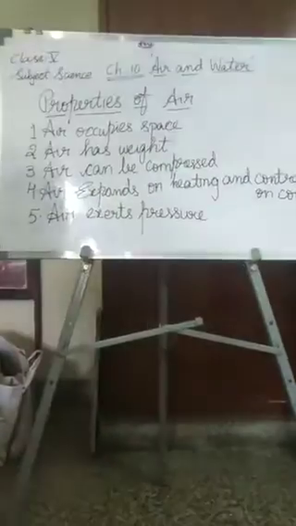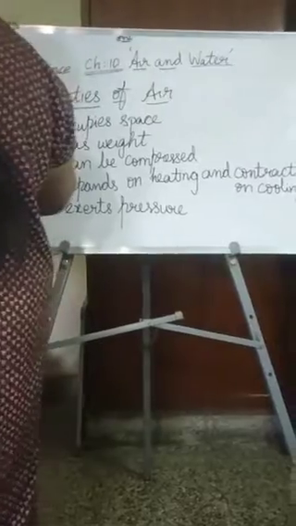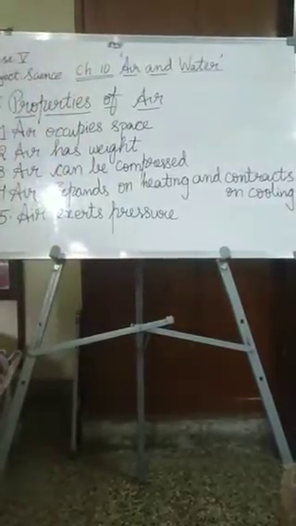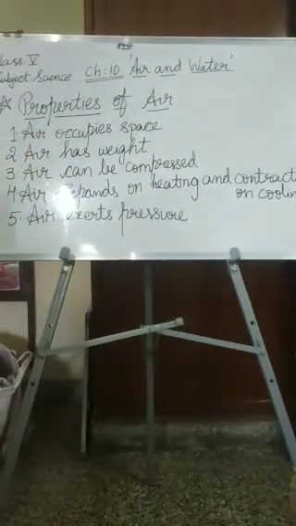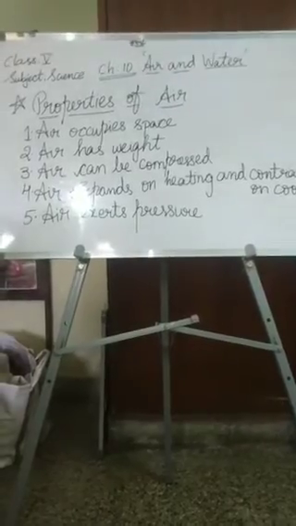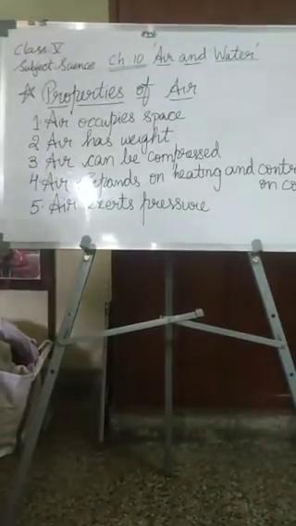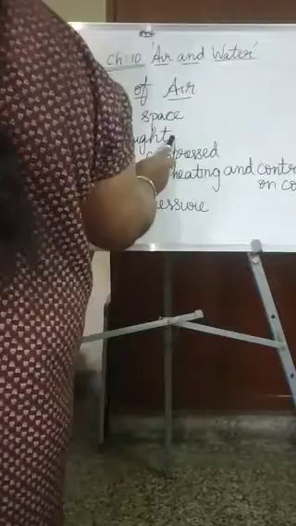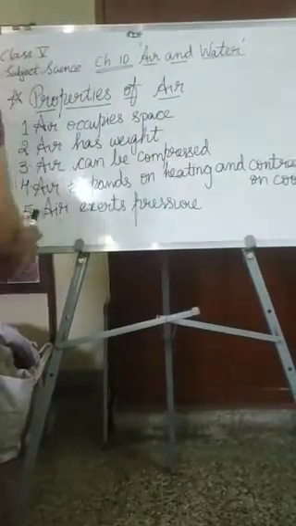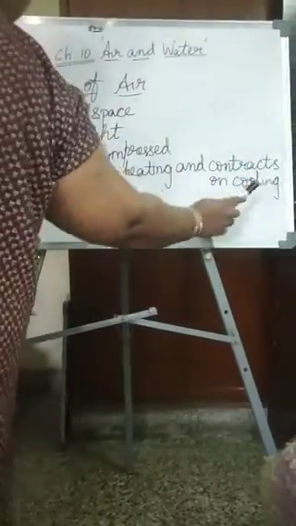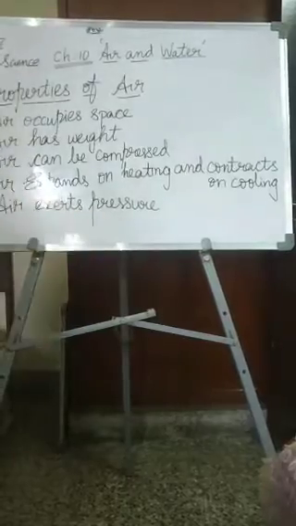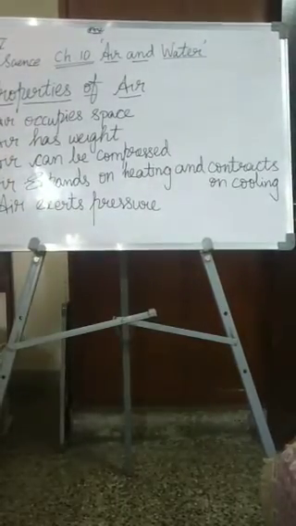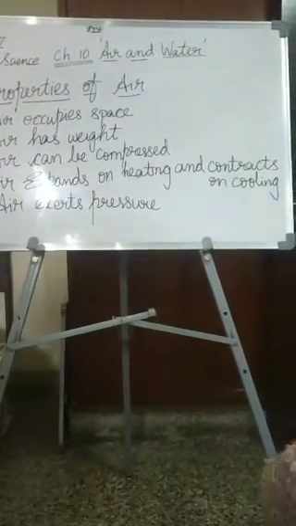Next, we are moving into the next topic, properties of air. So what are the properties of air? Here in the textbook they have given 5 main properties, children. What are they? Air occupies space, air has weight, air can be compressed, air expands on heating and contracts on cooling, and air exerts pressure. For all the 5 points, they have given some experiments in the textbook.